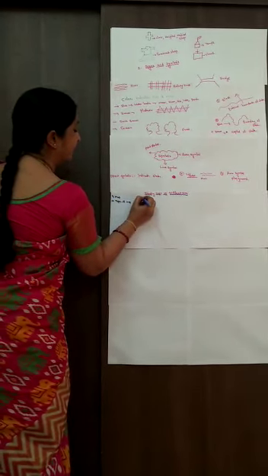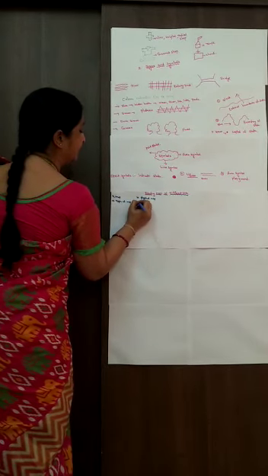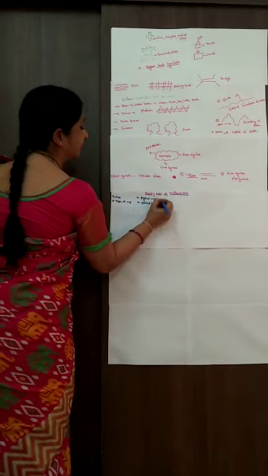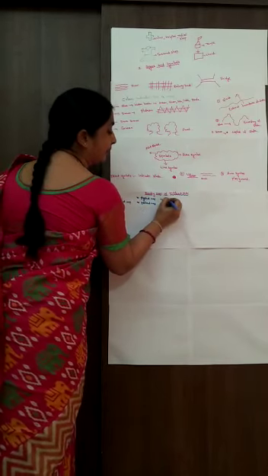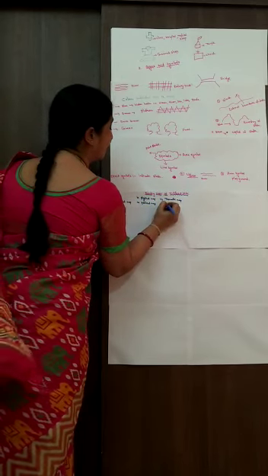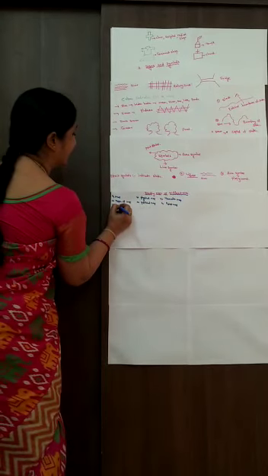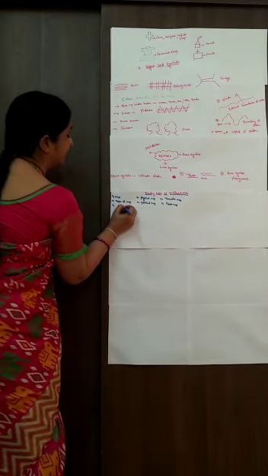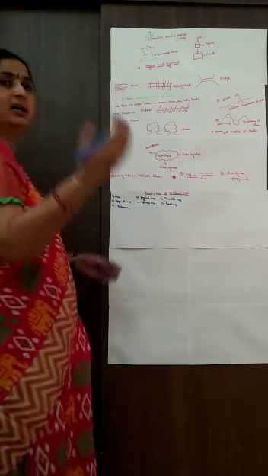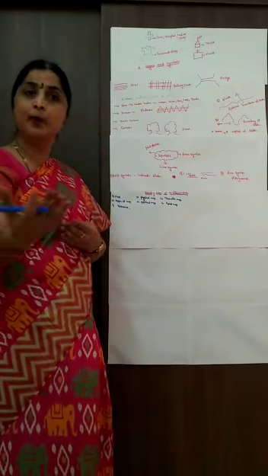Then physical map, political map, thematic map, road map and resource map, right?